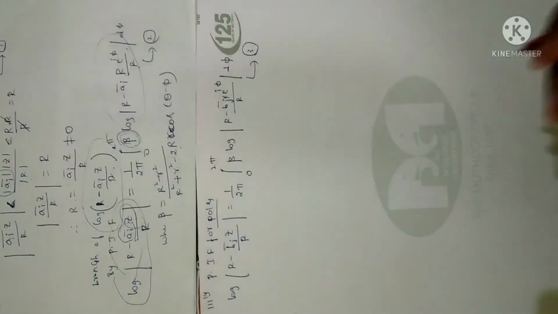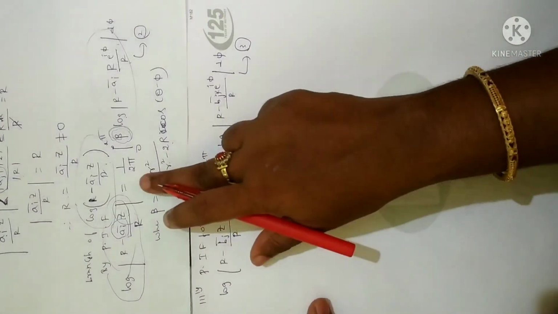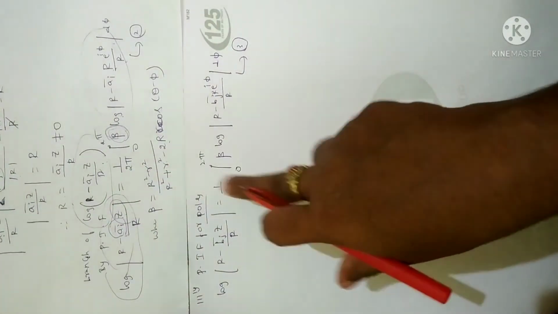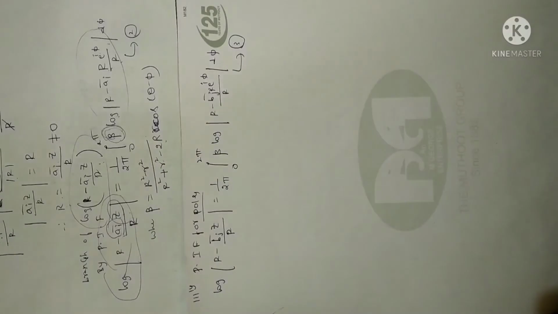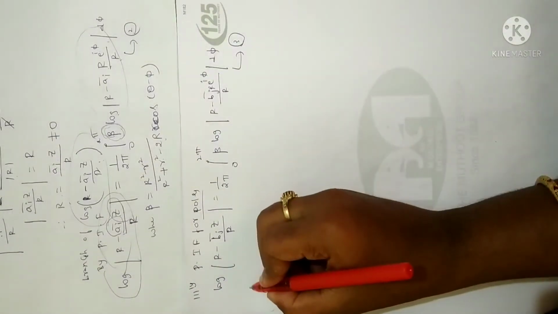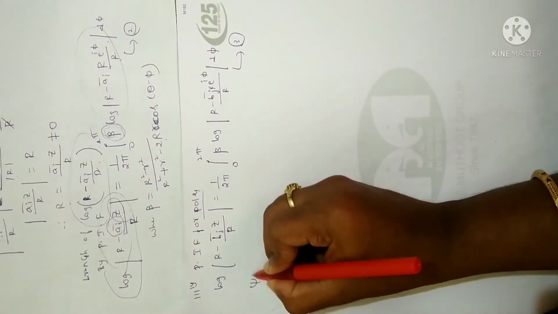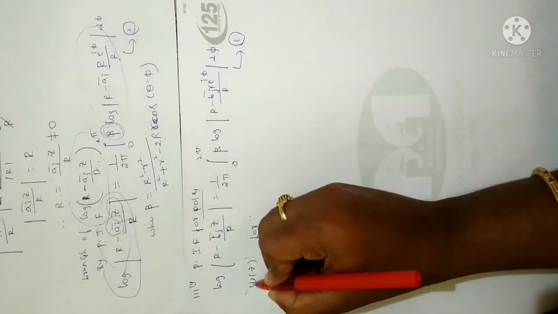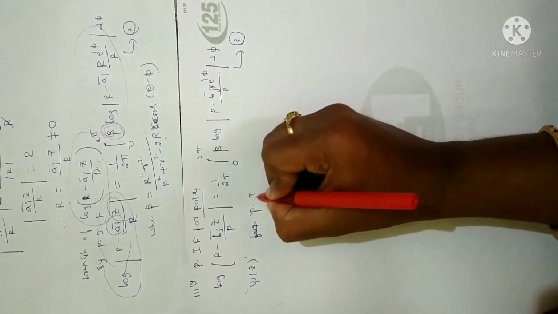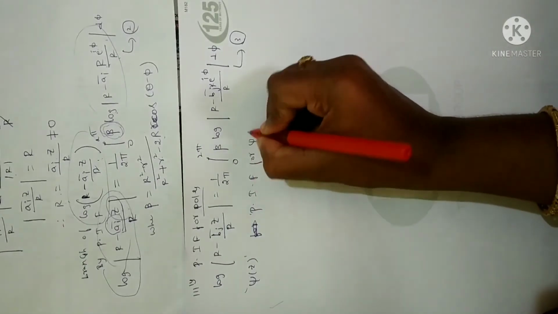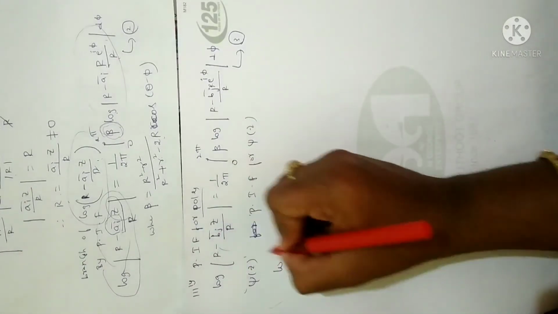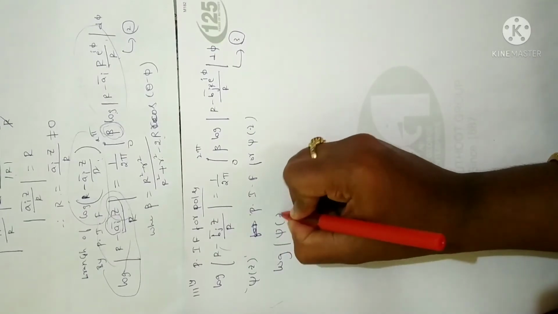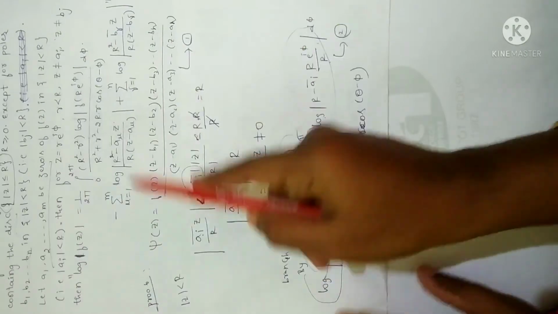So I have applied Poisson integral formula for both zeros as well as for poles. Fine. Now I am going to apply Poisson integral formula for a function psi of z. Let me define a function psi of z. That is, in place of this value I am going to apply the function psi of z. That is the function we have defined is psi of z only. So I am going to apply it for this function.